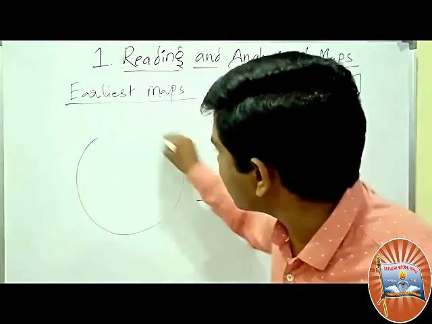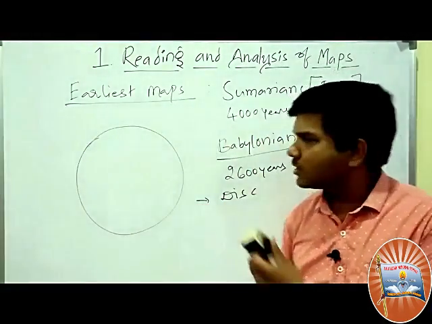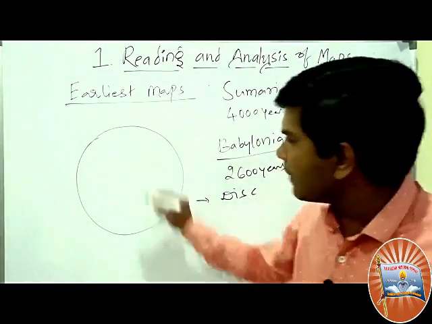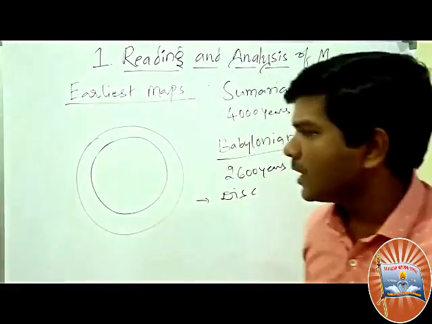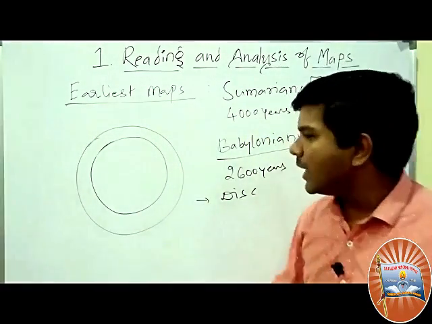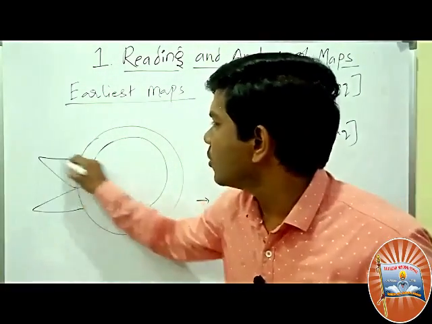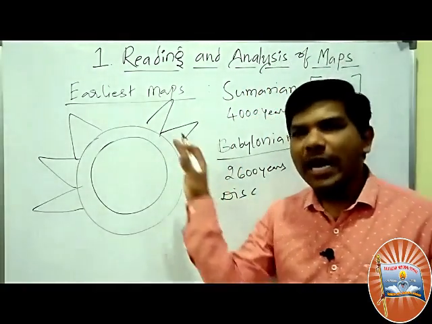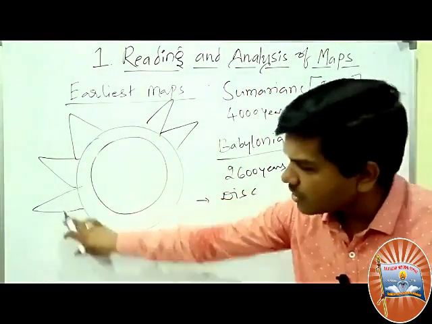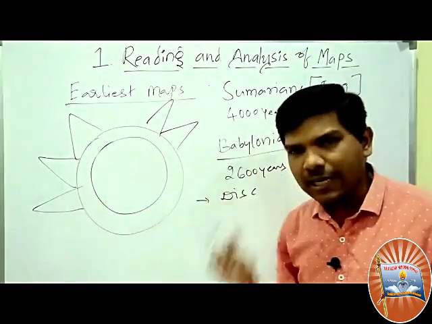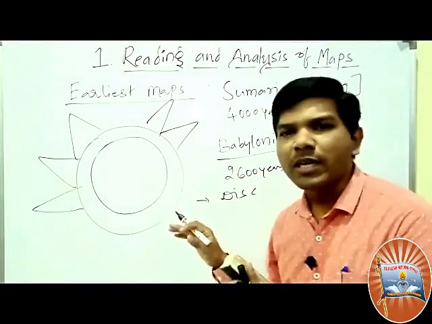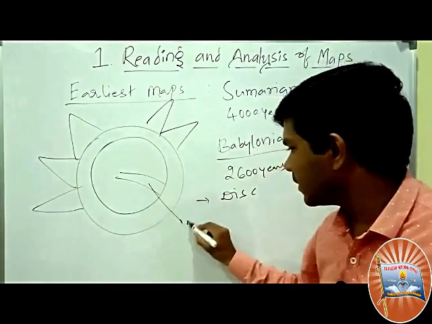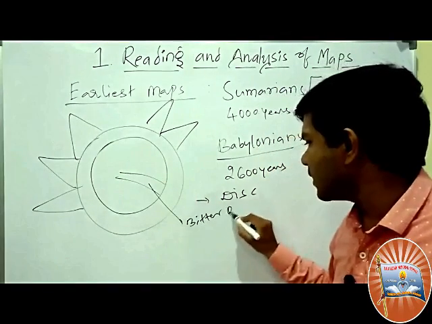See, in our textbook they have mentioned the Babylonians and Sumerians map. Let us take the example of the Babylonians map. This is Babylonia. If you observe, there are five triangle shapes on the outer side of the circle. And in between there is one bitter river.